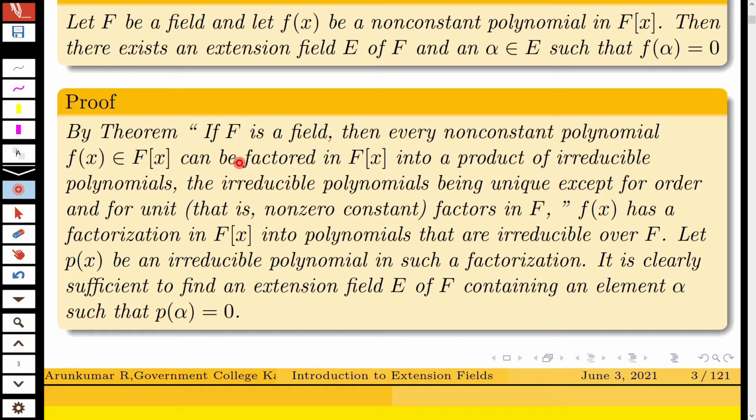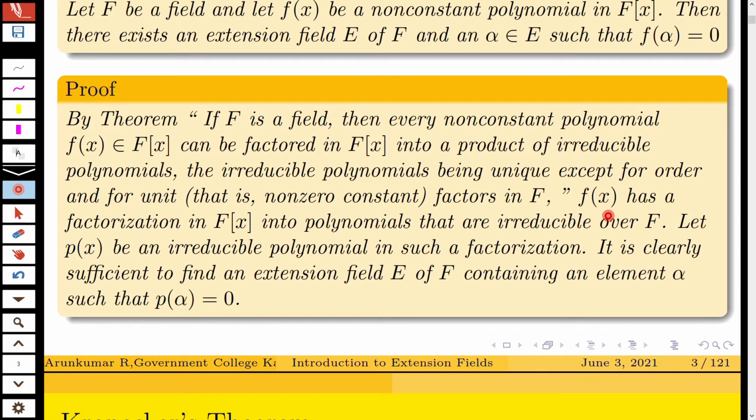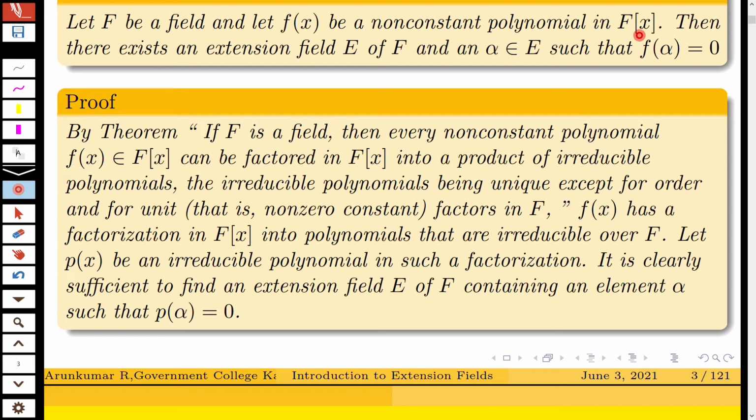If F is a field, then every non-constant polynomial f(x) in F[x] can be factored in F[x] into a product of irreducible polynomials, the irreducible polynomials being unique except for order and unit factors in F. Therefore, using this theorem, since f(x) is a non-constant polynomial in F[x], it has a factorization in F[x] into polynomials that are irreducible over F. That is, you can factorize f(x) like this.